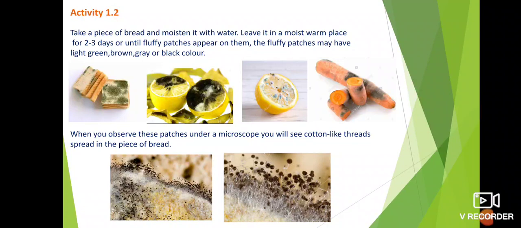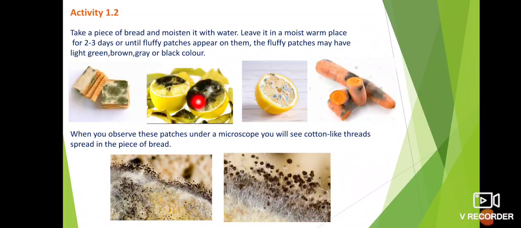The fluffy patches may have light green, brown, grey or black color. The patches which appear on bread may have green or light green color, brown color, grey or sometimes black color. I think you have observed these patches on the bread and on some lemons also. See, this is an orange, this is a lemon, this is a carrot and this is bread.